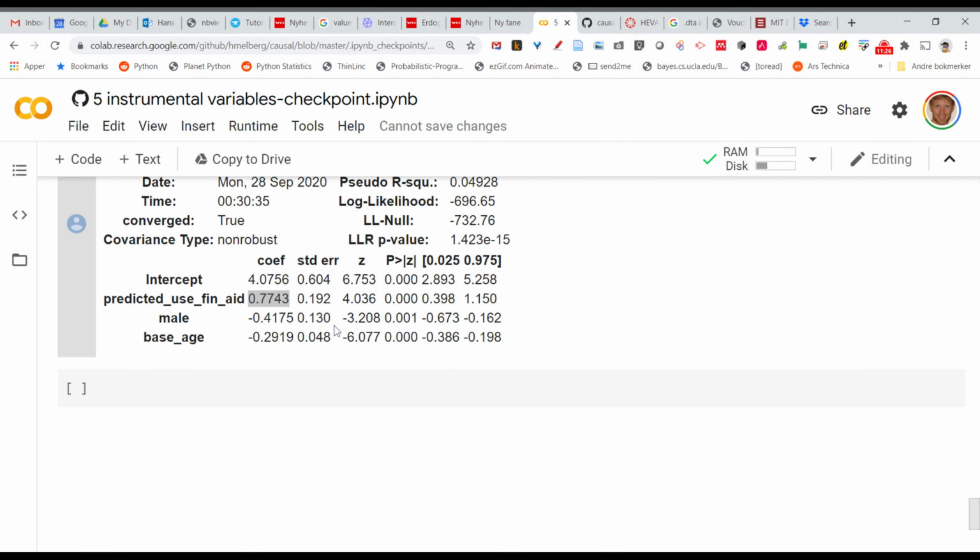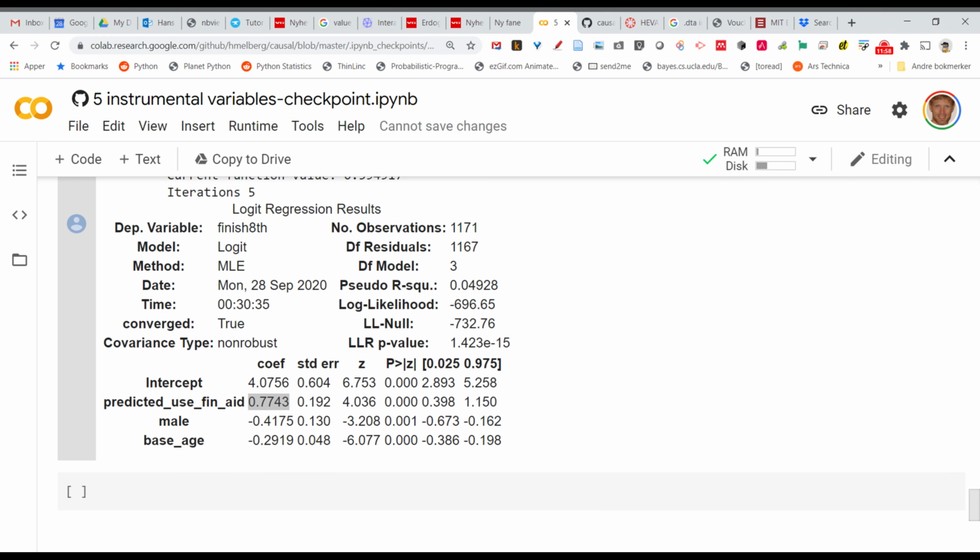Of course, we also assume that this instrument, the lottery, in itself does not affect whether you finished 8th grade or not. So that's an additional assumption. In this case, it seems reasonable because a lottery should not affect whether you finish something, except for the fact that if you win the lottery, you also get financial aid, and that's exactly the effect we want to have. But except for that, the lottery itself should not influence financial aid.